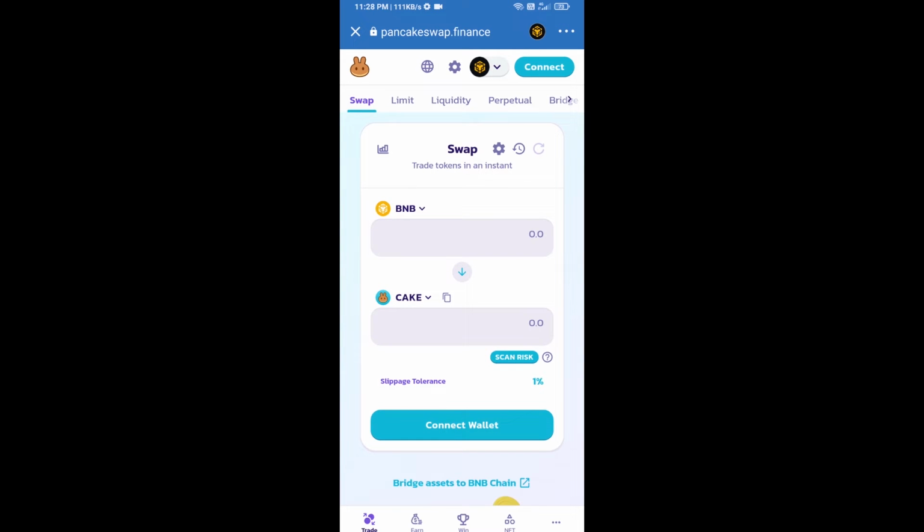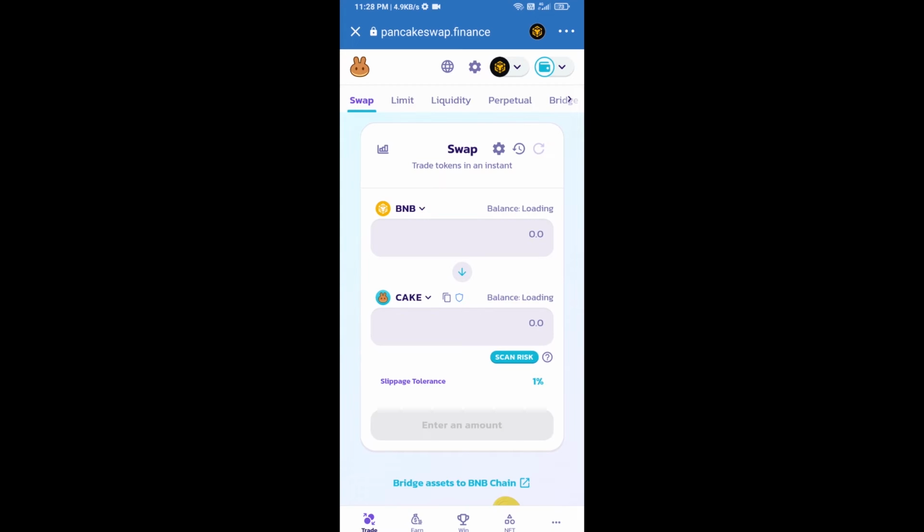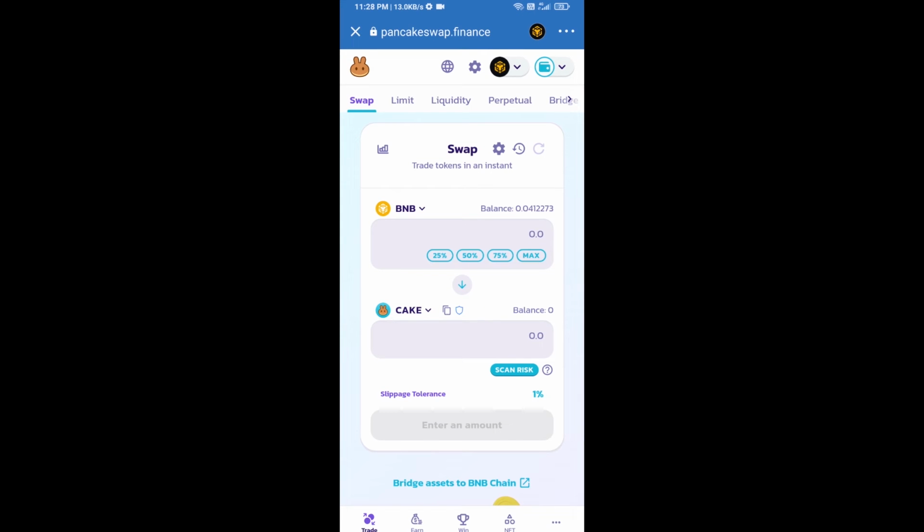After that, you will connect the PancakeSwap exchange from Trust Wallet. Click on Connect Wallet. Then click on Trust Wallet. So Trust Wallet has been successfully connected to the PancakeSwap exchange. Now you will click on Cake.